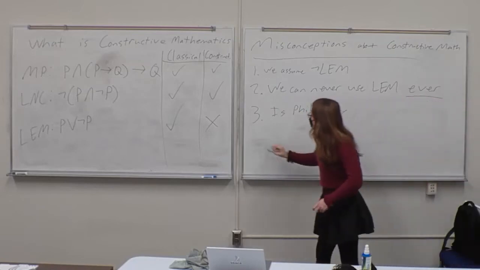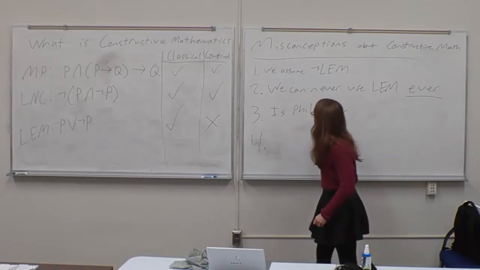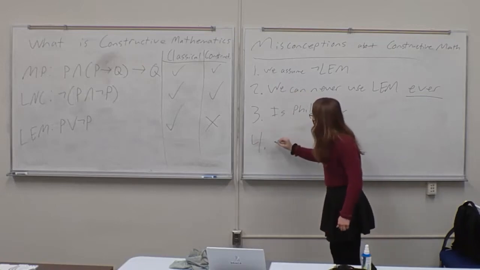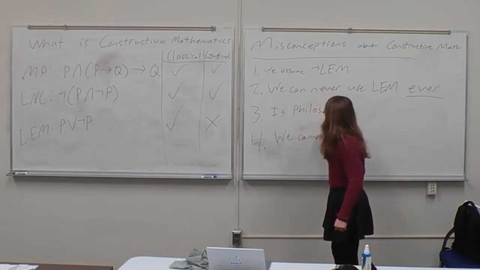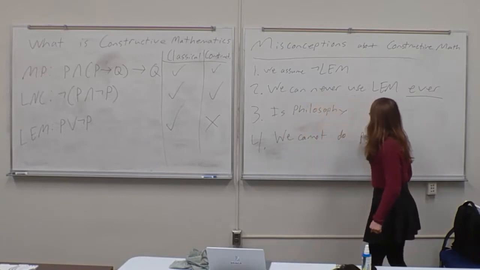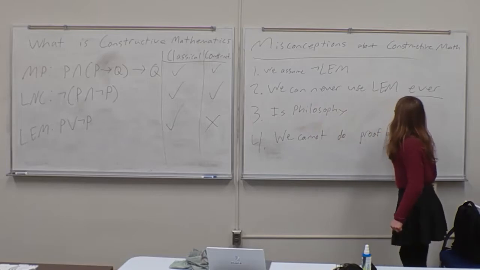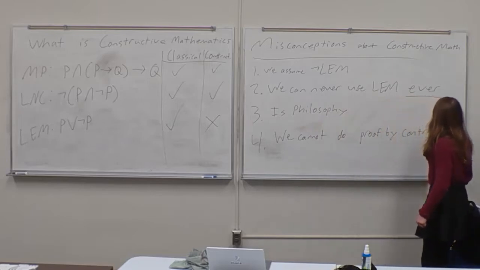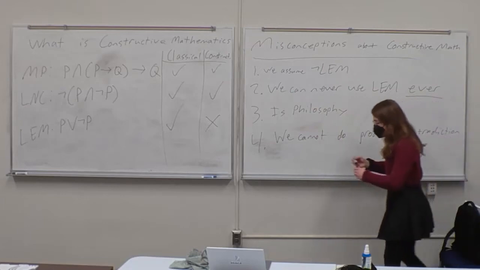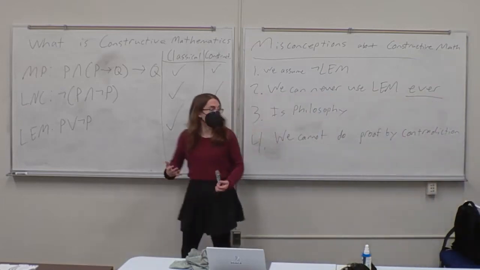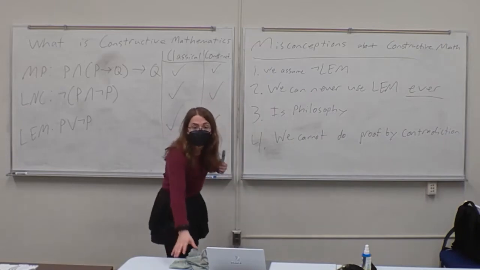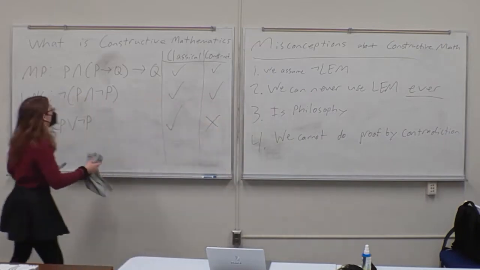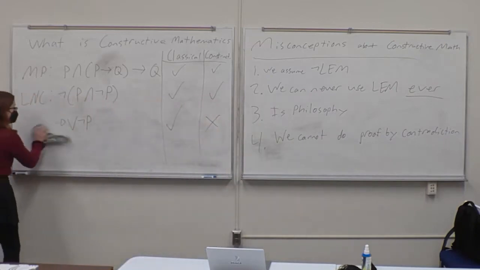Right. So finally, this is related to the second misconception. It's the misconception that we cannot do proof by contradiction. And this one's a bit different from the others because it is true in a certain sense of proof by contradiction, which is not the one that you're familiar with. Almost really. All right, so let's get into this.